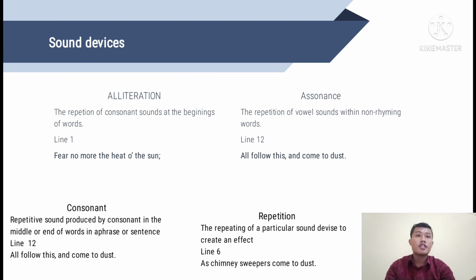And next is repetition. What is repetition? Repetition is the repeating of a particular sound device to create an effect. It can be found in this poem in line 6, that is, as chimney sweepers come to dust.